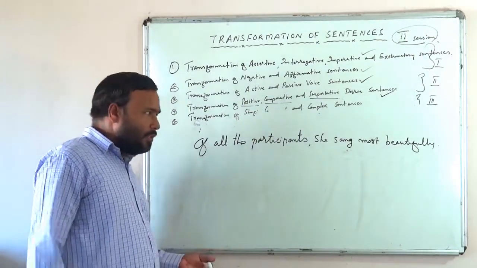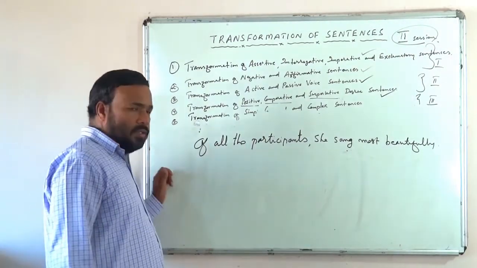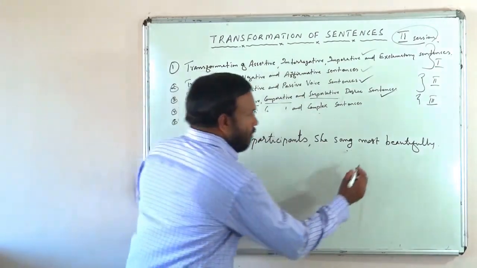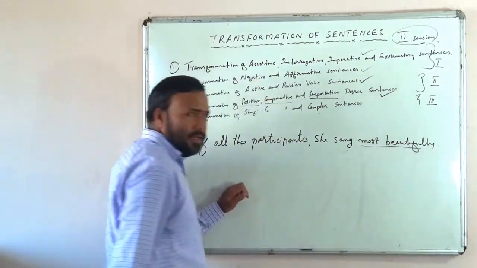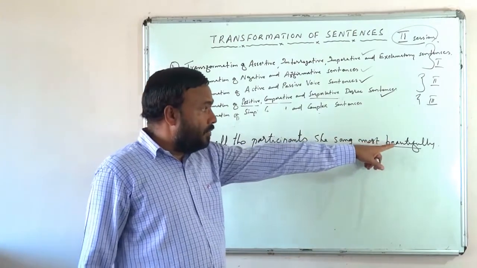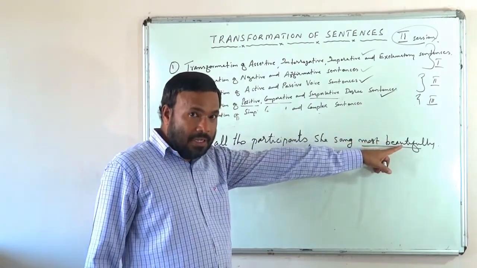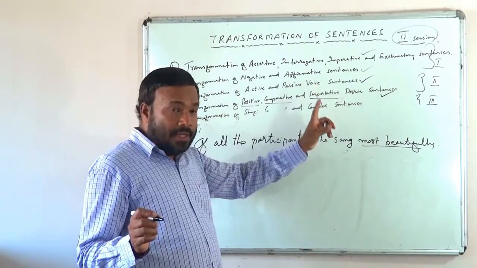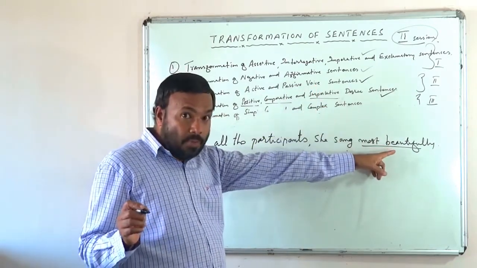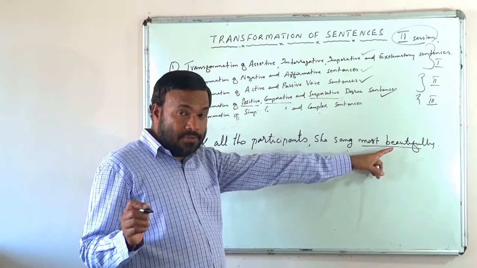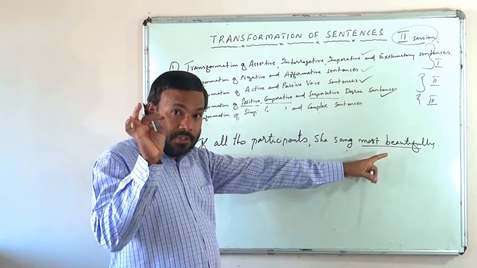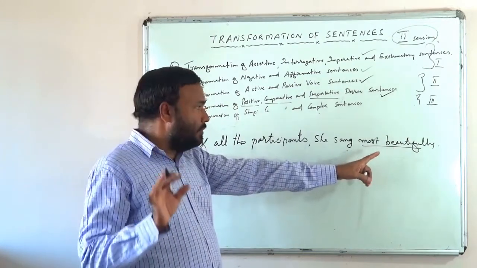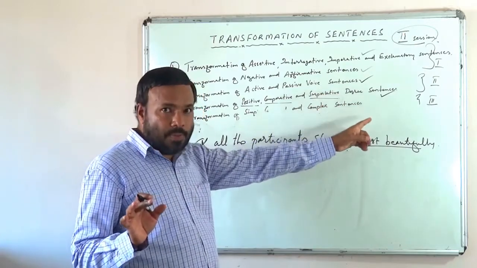There were so many participants. Of all the participants, she sang most beautifully, superlatively. Here we are using an adverb. Understood? So this comparative and superlative degree can be used with the adverb also, not only with adjectives. We use comparative and superlative degrees with adjectives and adverbs.